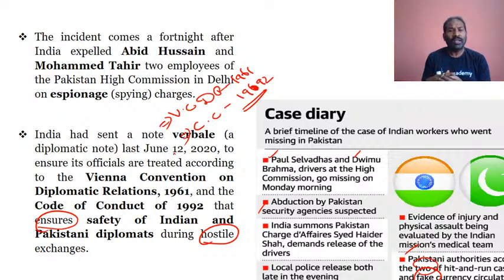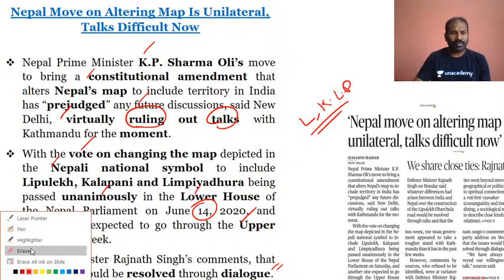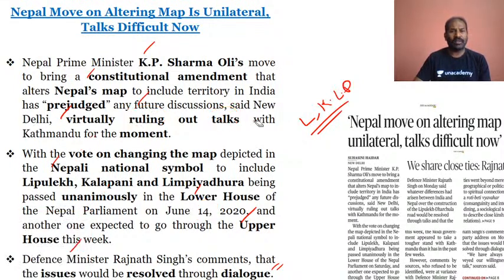So that could be a question regarding current affairs in international relations, based on the Vienna Convention on Diplomatic Relations and the 1992 code of conduct of both countries, on the safety of Indian and Pakistani diplomats, that we have looked at. And also this in regards to India and Nepal. India is virtually ruling out any talks with Kathmandu for the moment, definitely because of the way they have gone ahead with the constitutional amendment.